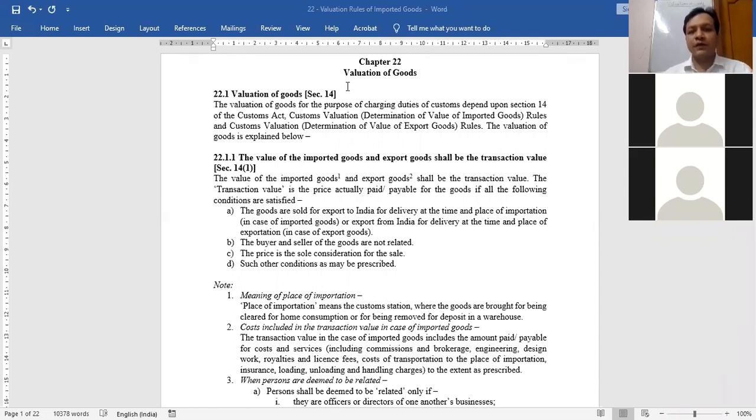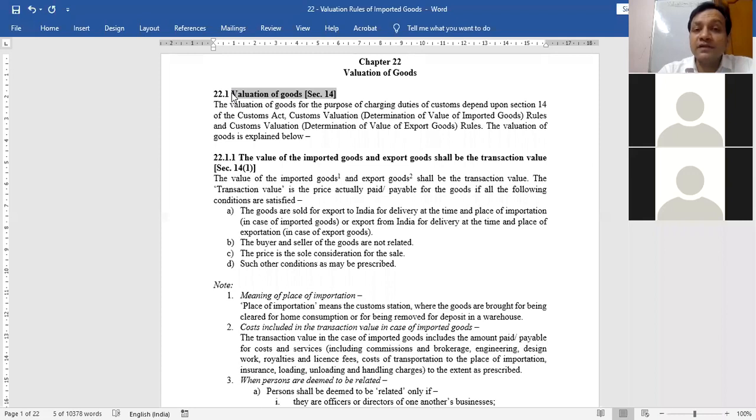Okay, hurry up. Now see valuation of goods. Section 14 of the Custom Act talks about valuation of goods. That's it. So in this section 14, you have two subsections, 14.1 and 14.2. 14.1 is the main section of 14, which deals with valuation.